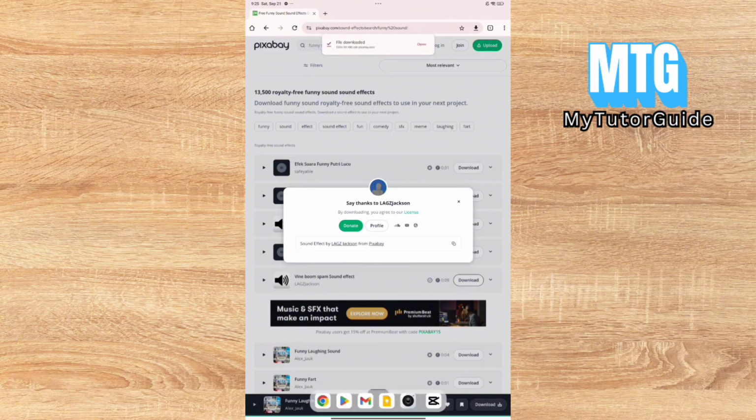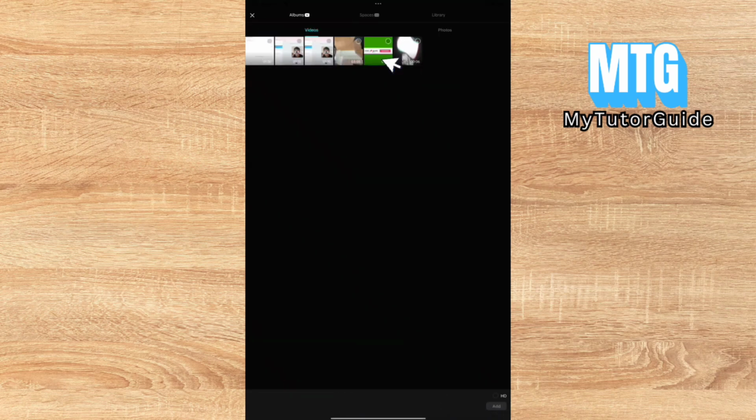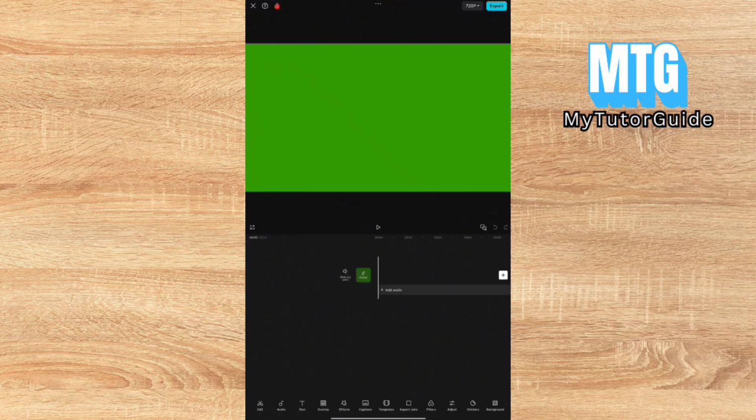Now, once it's downloaded on your device, head back to Capcut. And here, go ahead and open the project where you want to incorporate that funny sound effect. So go ahead and click on that specific video and hit on the add button. Now, in here, go ahead and click on the add sound button.